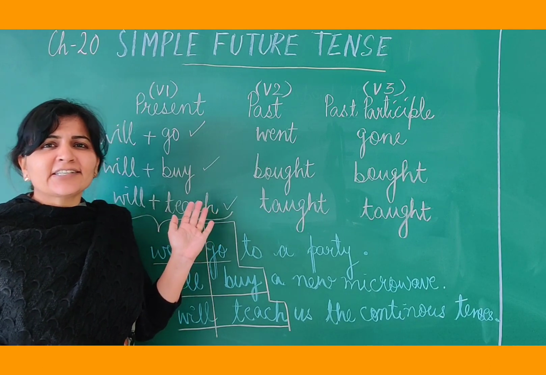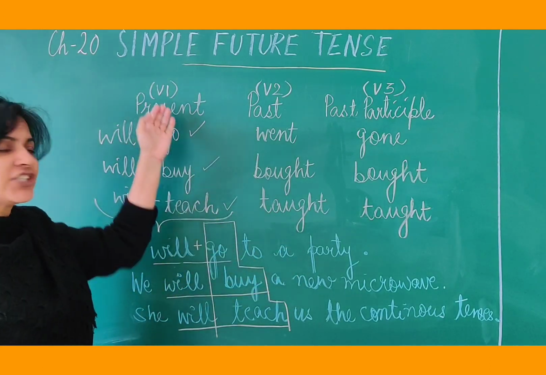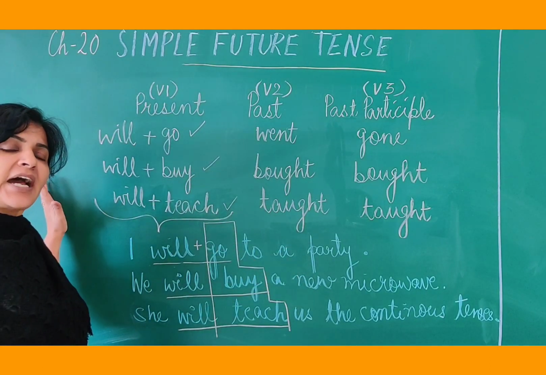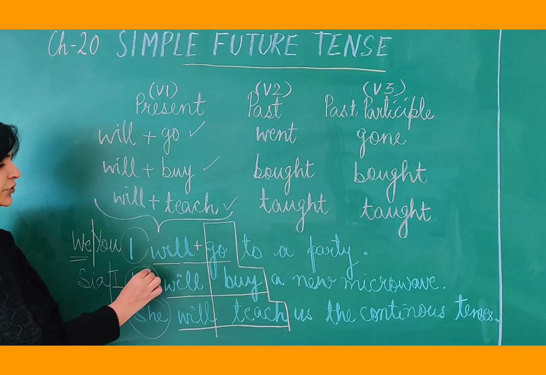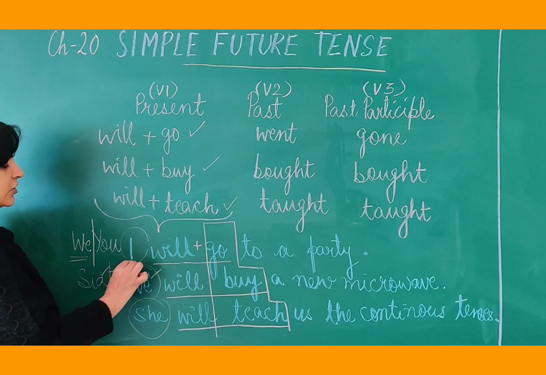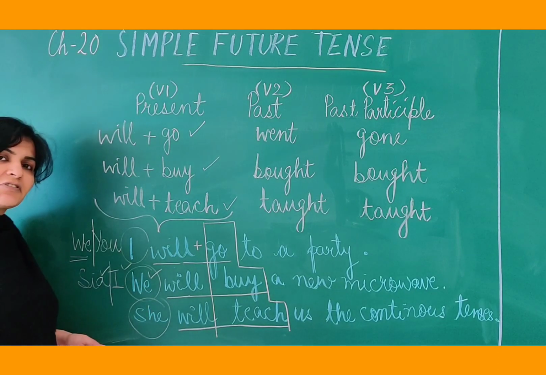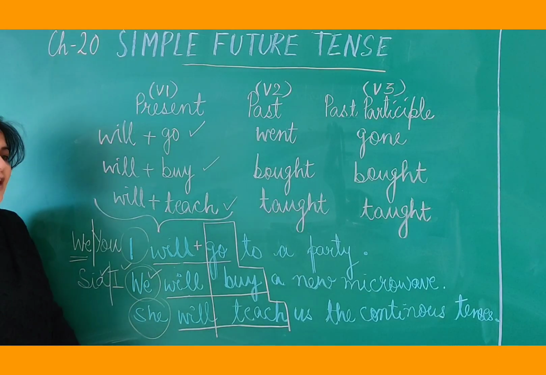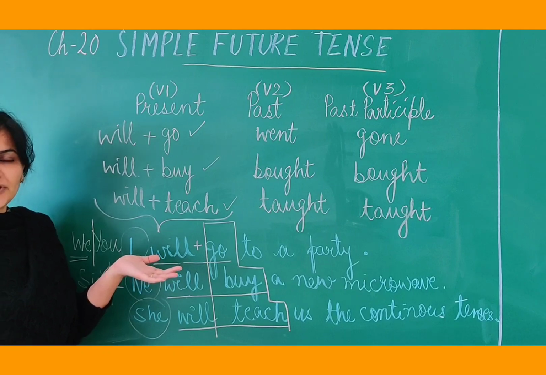It's easy, isn't it? You already have the verb form, which is one, and you are going to add will there. In simple future tense, even if you have plural or you have a singular subject or I, you, they, whatever you have, children, child, we will have a very simple rule.